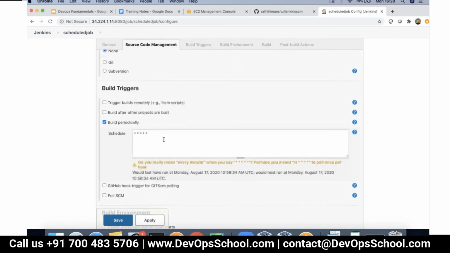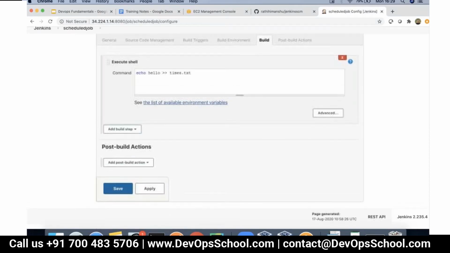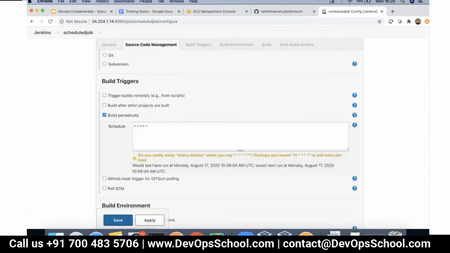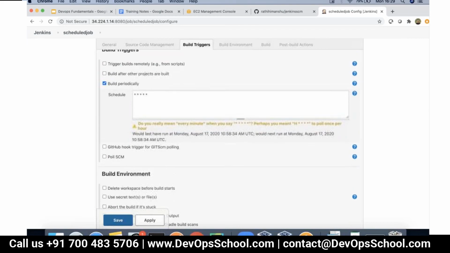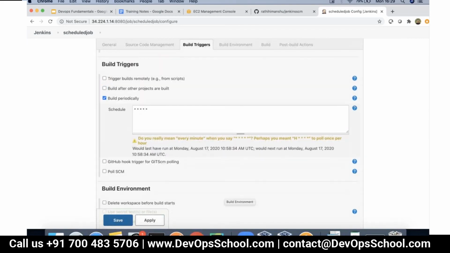That's it. Nothing more. So with those stars, we have to be aware of the cron placeholder wildcards, right? So this is a sort of prerequisite. When you work with these utilities, you should have a lot of knowledge, like how to execute scripts. Those things are necessary to know. So 5 stars means it will execute every minute.